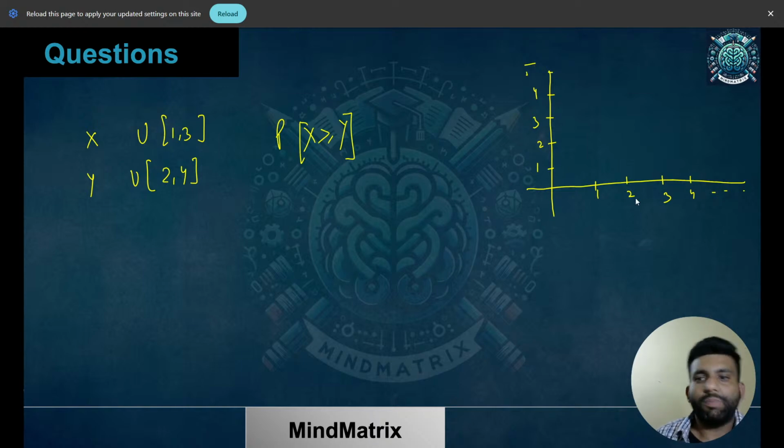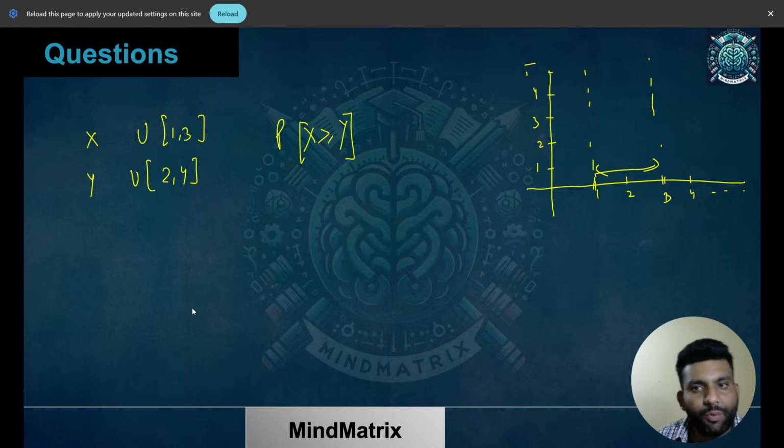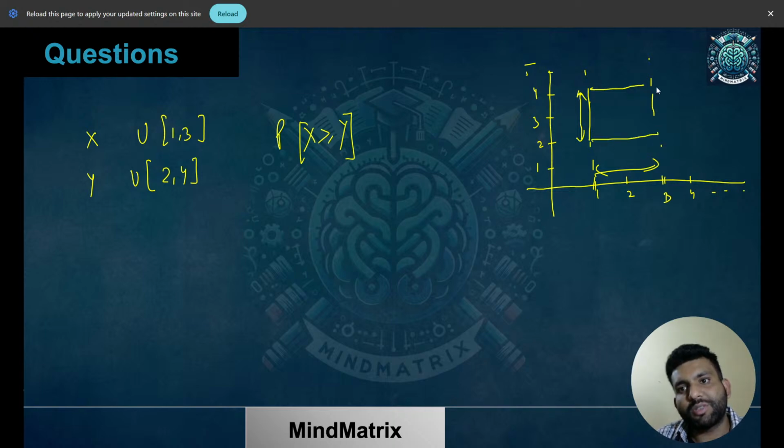So if I just tell you, for x, what is the range we are having? For x, we are having from 1 to 3. So it would be something like this, from 1 to 3. Within this range we are talking about. And for y, we are talking about from 2 to 4. Within this range. So this is going to be my triangle what we are looking for, sorry, not triangle. This is the rectangle we are looking for.